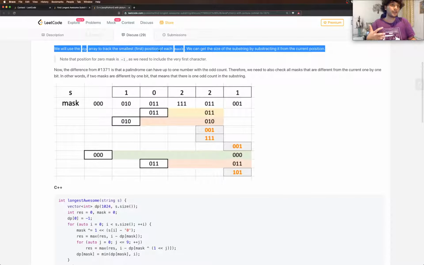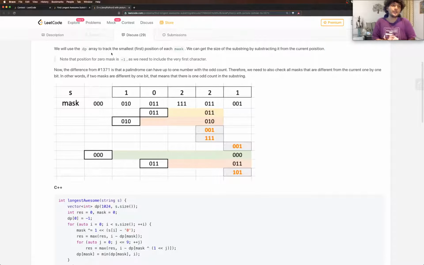Now, what they're saying is that we'll use a DP array to track the smallest first position of each mask. So the idea here is that the number of masks is not too much. The number of masks is going to be finite and it's not too big in this case. We used only 10 different digits, right?